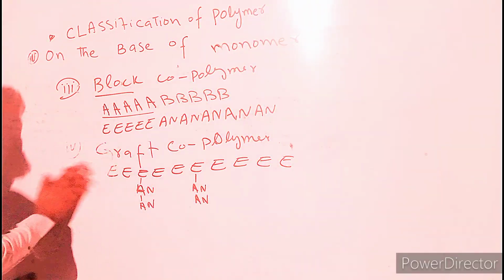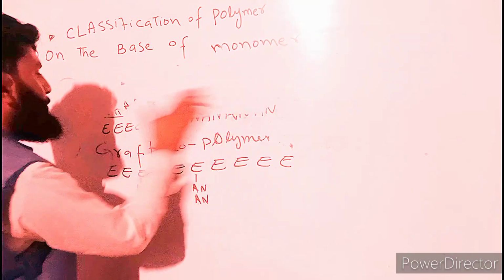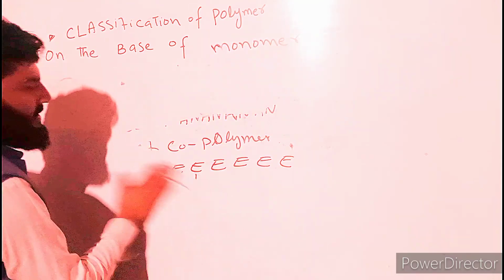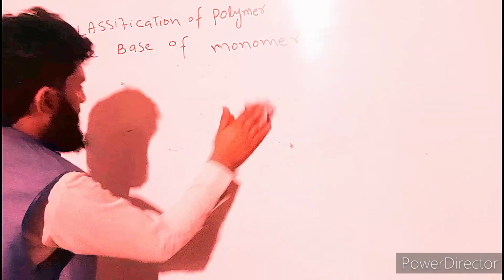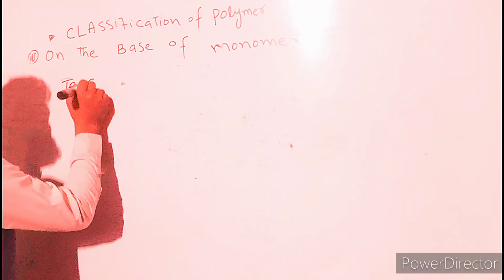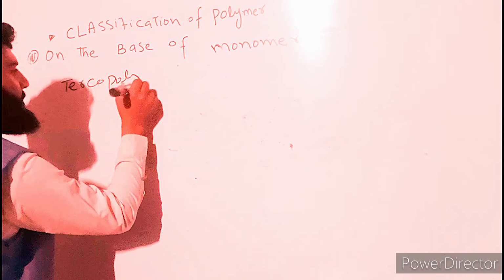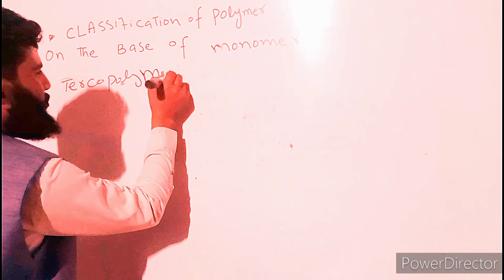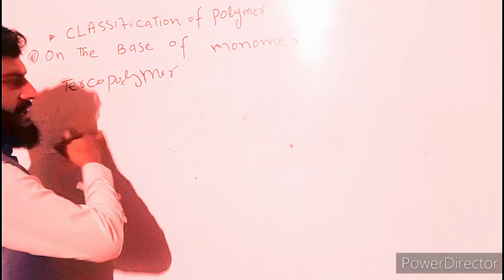Another word used for copolymer is terpolymer. This is a type of copolymer where three types of monomer are used in the chain.